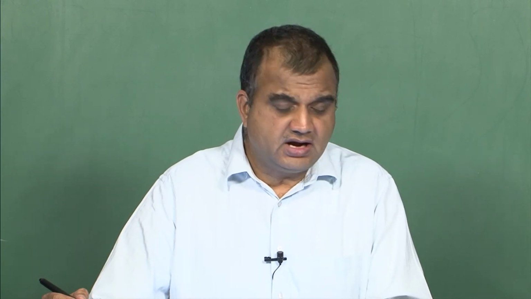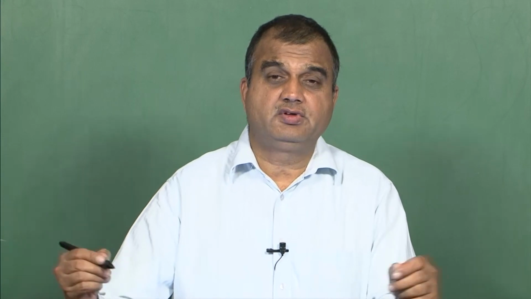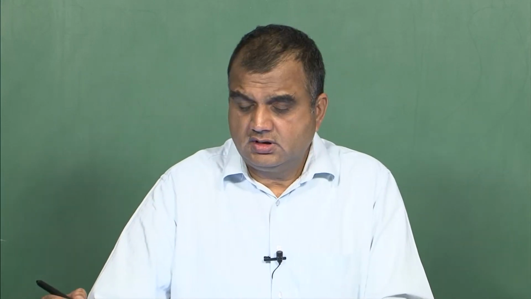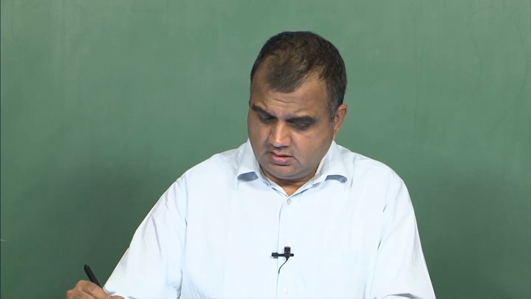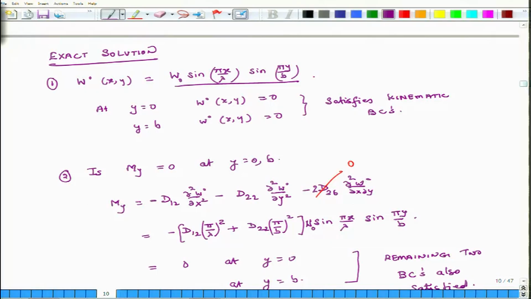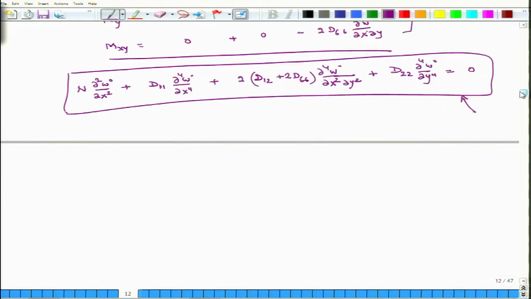Yesterday we had started developing the solution for buckling of an infinitely long plate which was having a width of b meters, and we had developed the following equation. What we had also done was that we had assumed a displacement function for w, the mid plane displacement in the out of plane direction, and we had seen that if I use this kind of a function, then this function satisfies all the boundary conditions associated with the infinitely long simply supported plate. And then the next step was to somehow ensure and explore whether this function also satisfies the differential equation.